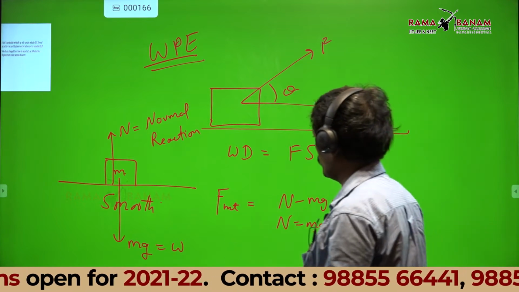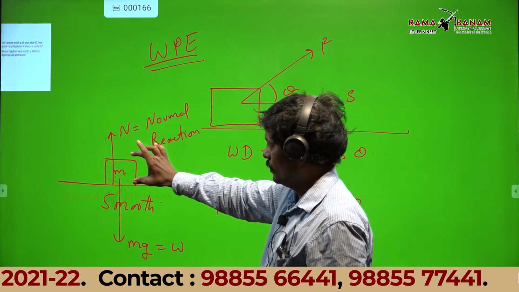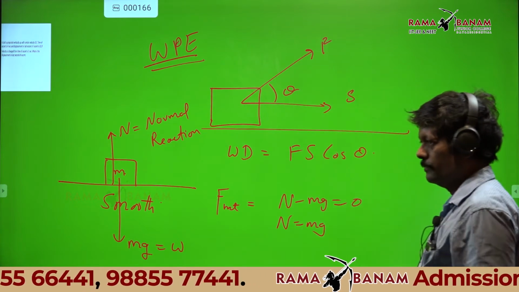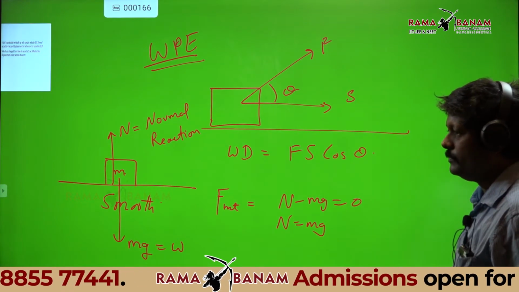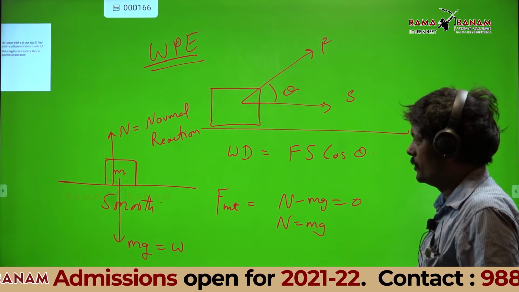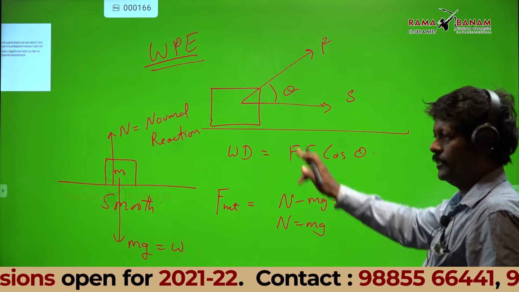If I take a body on the smooth surface, how many forces are acting on the body? Two forces. One is the normal force, the other is mg. Yeah, write down that.